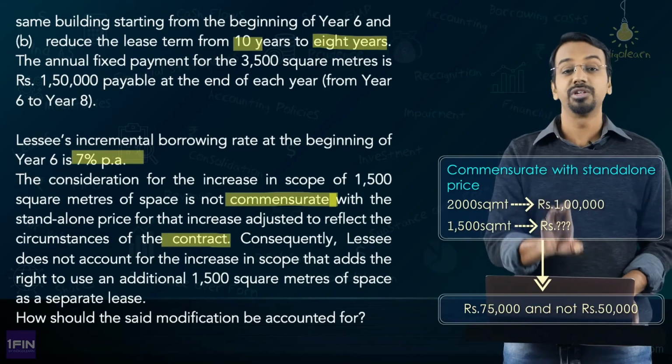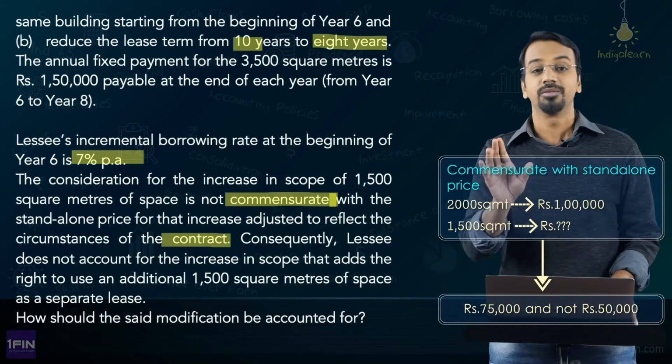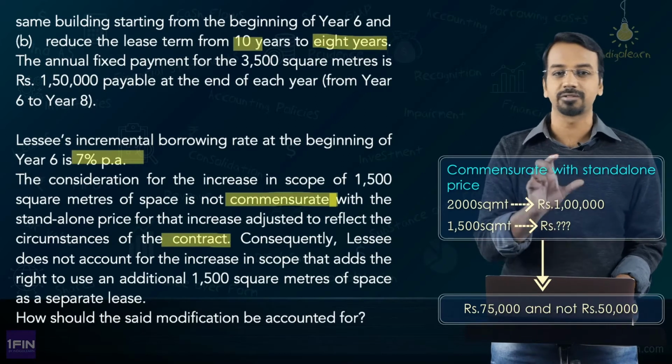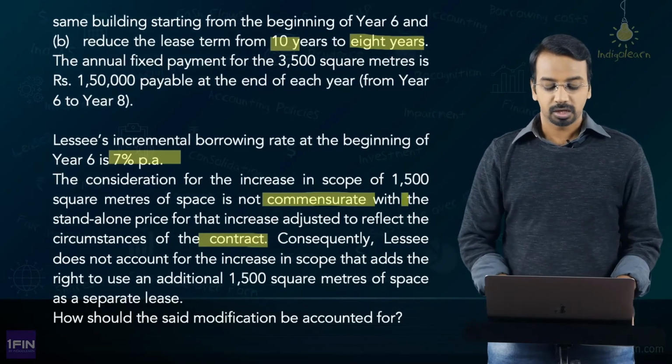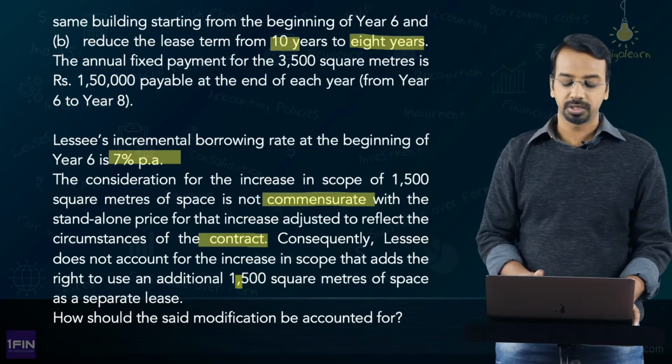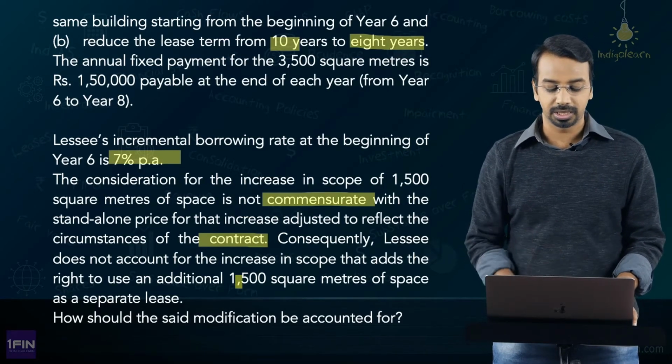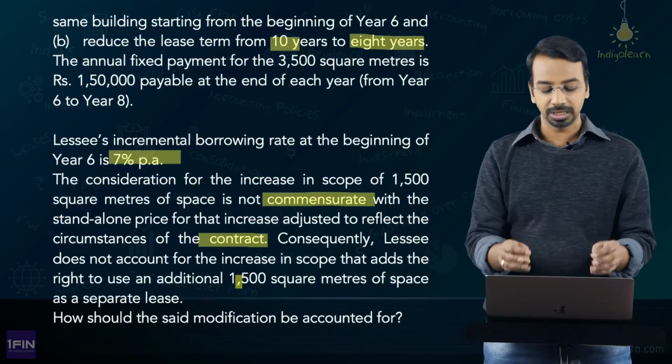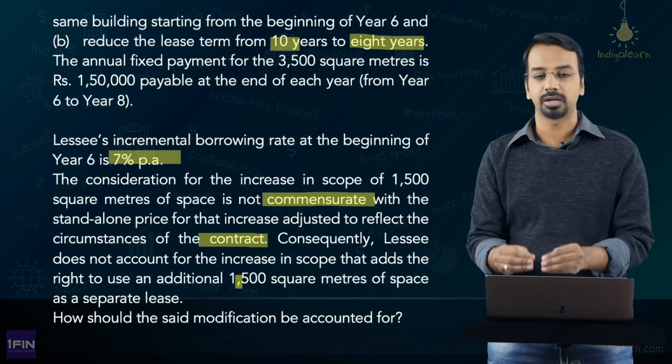And that means we will not account for it as a separate lease. We will have to consider it as a modification of existing lease. Consequently, lessee does not account for the increase in scope that adds to the right to use an additional 1,500 square meters of space as a separate lease. So, we are not accounting for it as a separate lease. How should the said modification be accounted for?